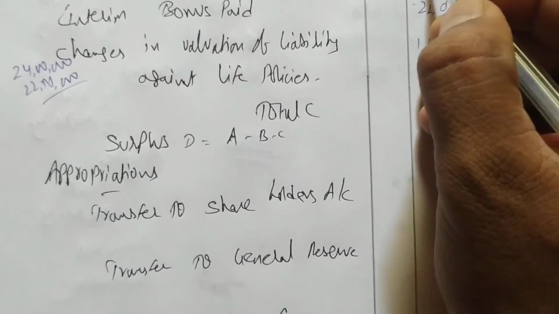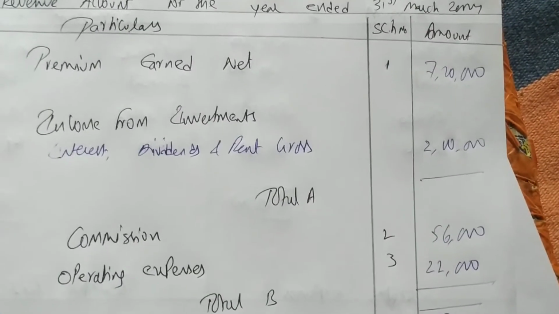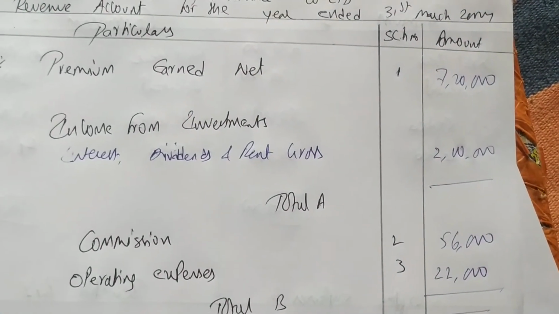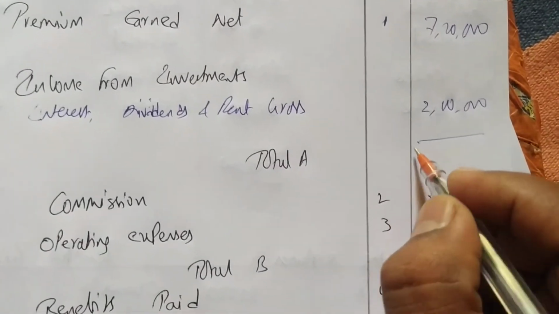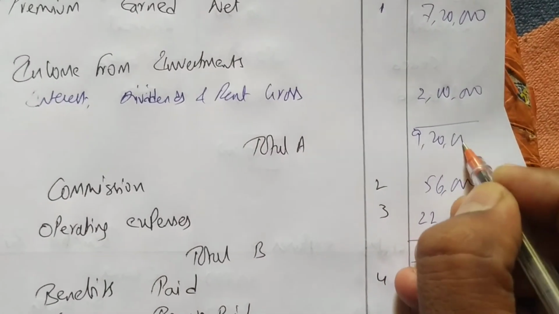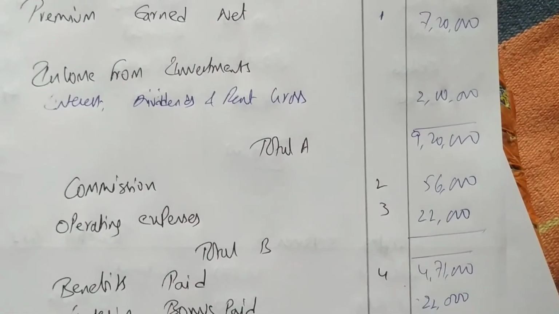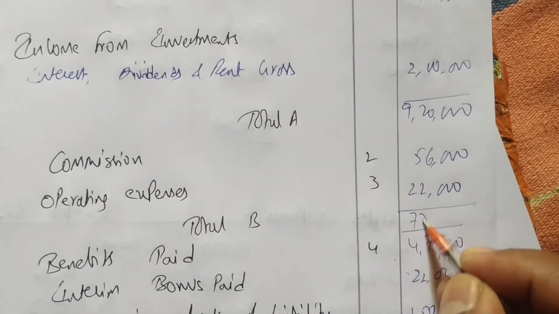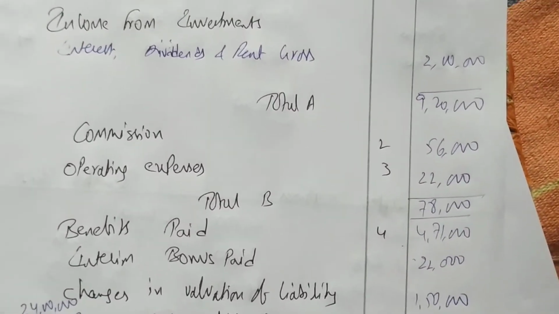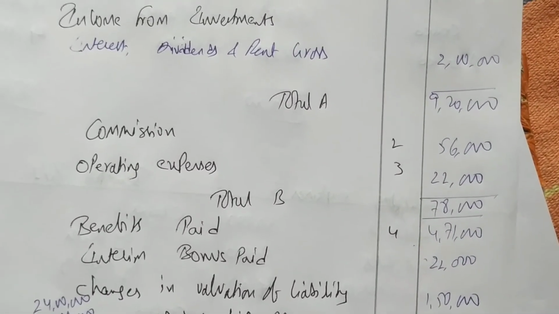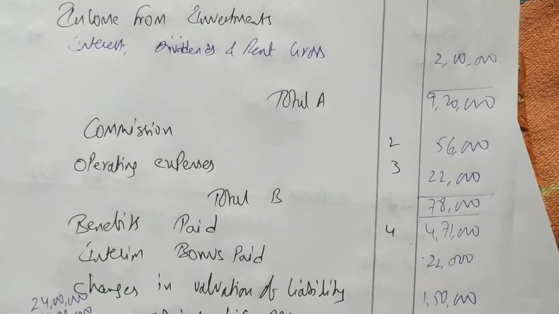Now we have to do the totals. Now we'll write here 7,20,000 plus 2 lakhs. We are getting 9,20,000 as total A. Then we have to add this 56 plus 22, 58, 78,000 total B. Then we have to add this 4,71,000 plus 22,000 plus 1,50,000.